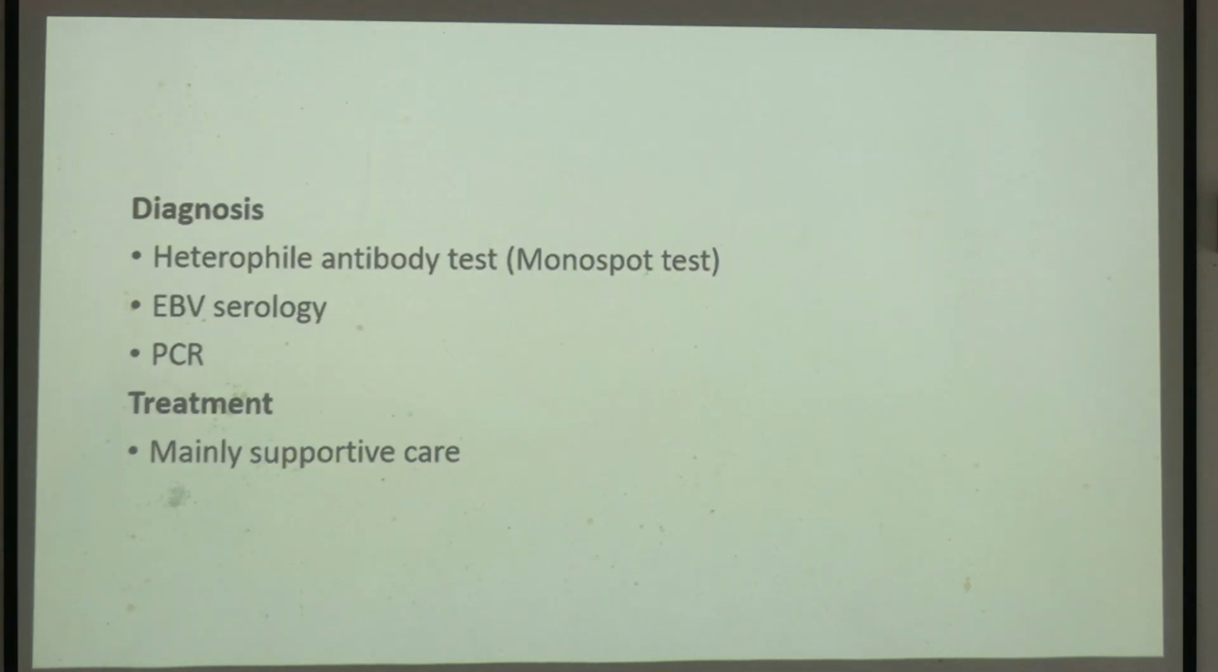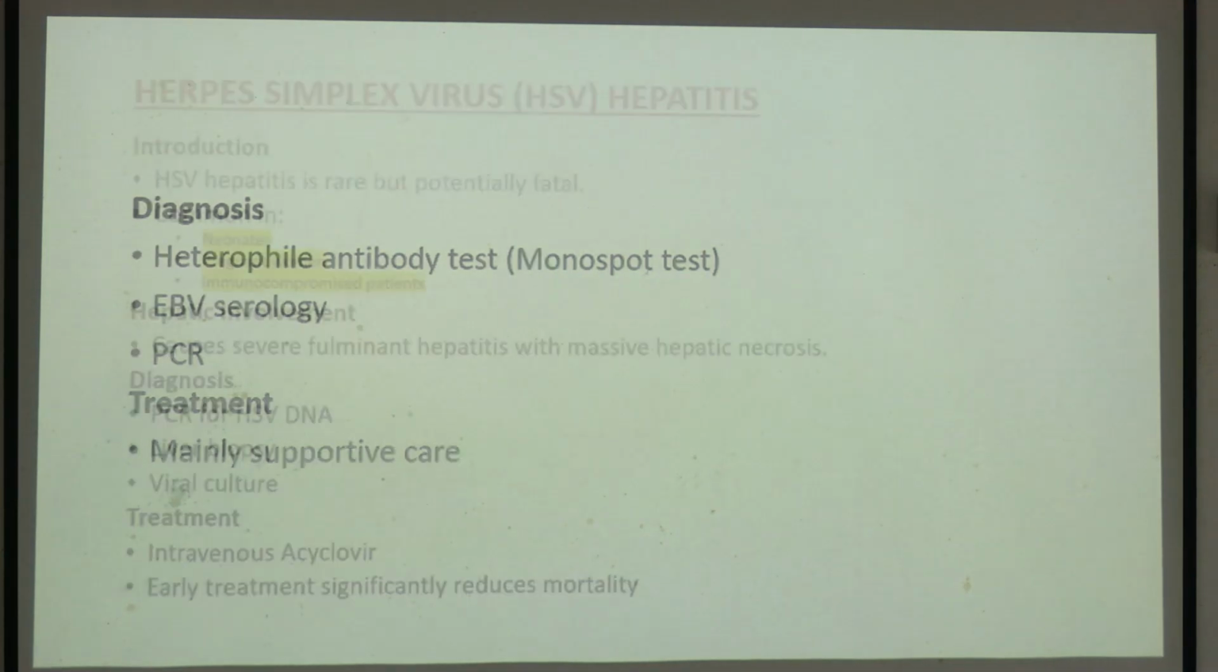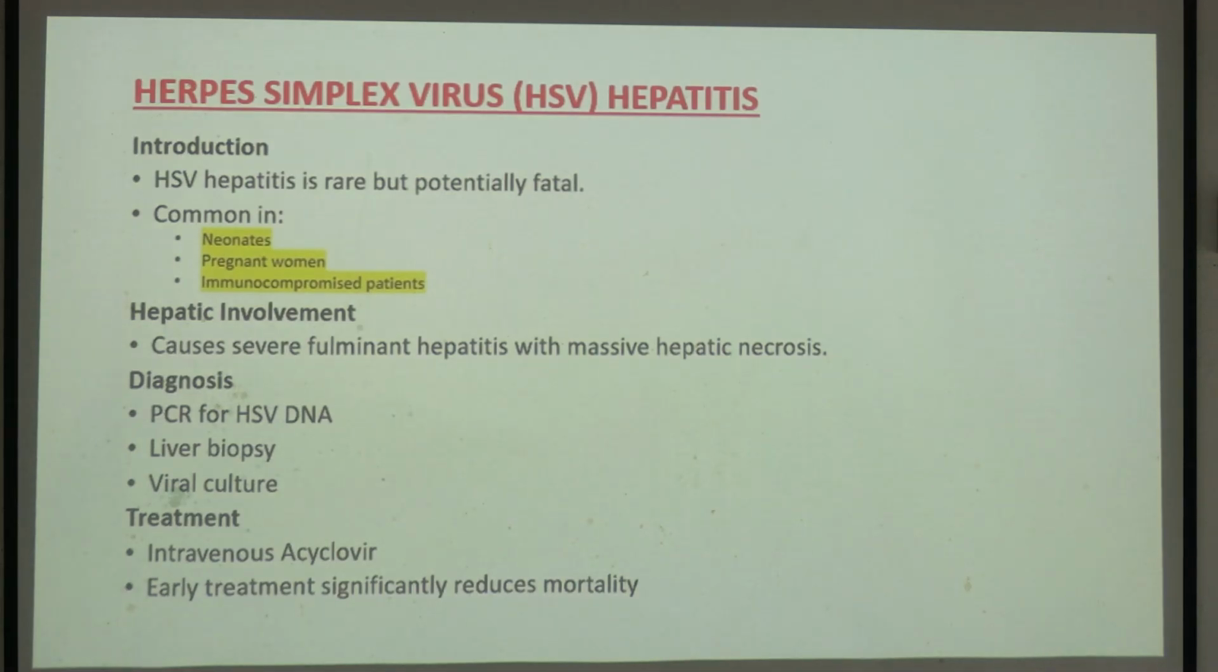Okay. So the diagnosis can be done with the EBV serology, IgM করতে পারো, PCR করতে পারো, heterophile antibody testing করতে পারো. So all these things can be done. Herpes simplex virus. It is not the primary cause of hepatitis, but few cases in neonates, pregnant women and immunocompromised. See, all these viruses, they are doing something else.